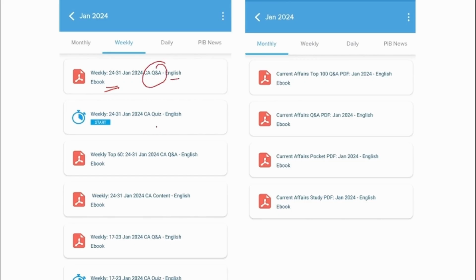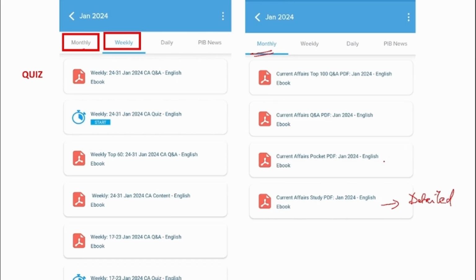And to strengthen your learning, you can also attend the quiz. Here we provide you with the entire news of that particular week. But here we take the top 60 most important news and we upload it in this PDF in question and answer format. Apart from weekly, we also provide you the monthly ones. This PDF will contain detailed view of that particular month news. And this will have a brief format of the same news. This will be in the form of a question and answer format, and this will have the top 100 questions and answers of that particular month.